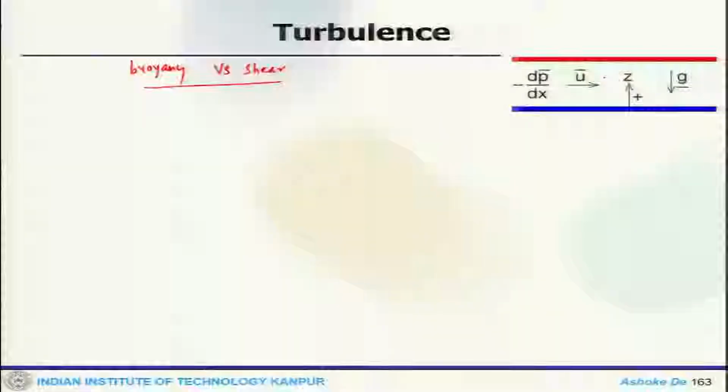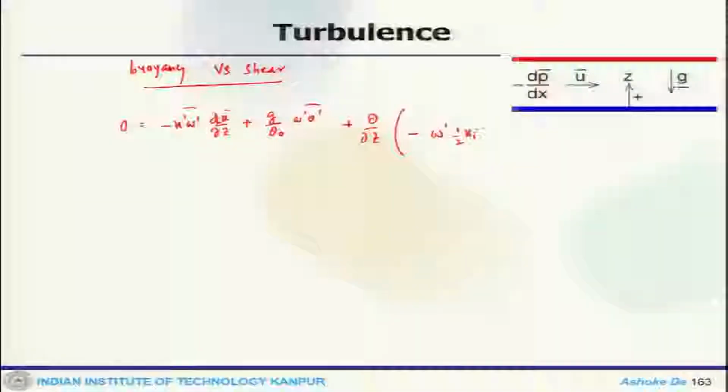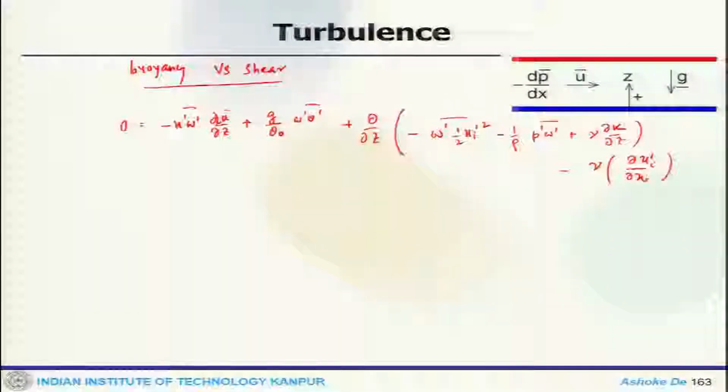So, now the turbulent kinetic energy budget for this fully developed plane channel flow with equal heat flux at bottom and top, we get u prime w prime del u bar by del z, plus g by theta naught w prime theta prime, plus del by del z of minus w prime half u_i square, minus 1 by rho p prime w prime plus nu del k by del z, and the last term that you have is nu del u_i prime by del x_i, that is square.